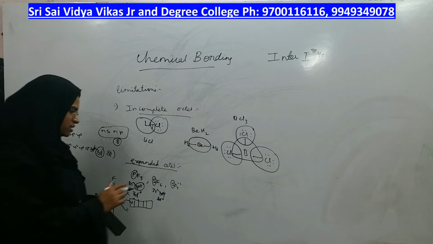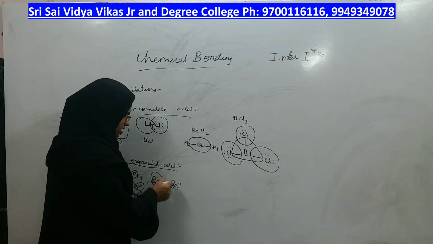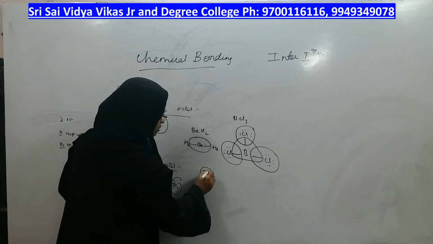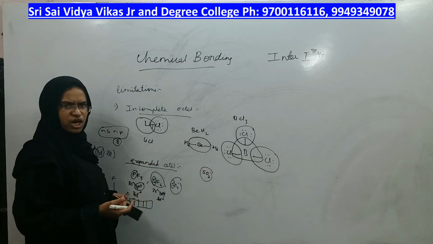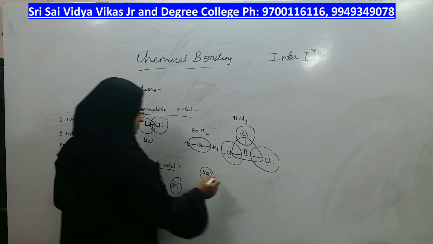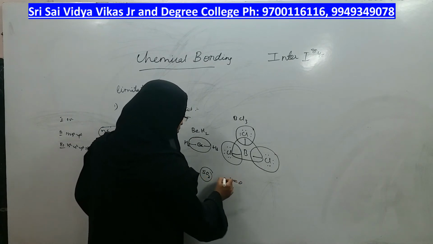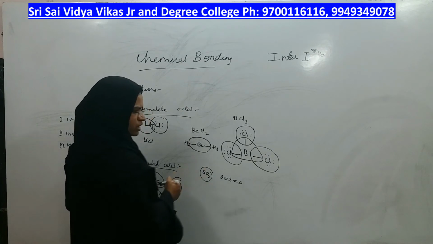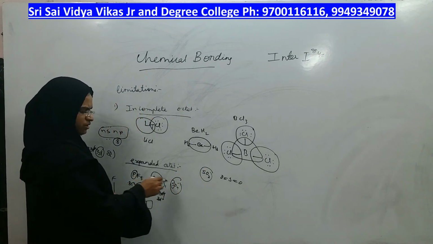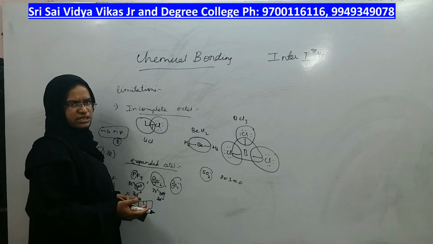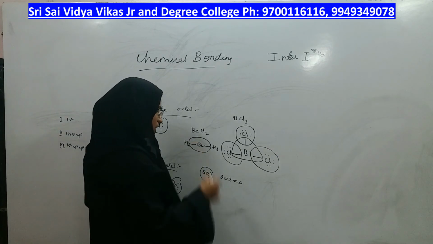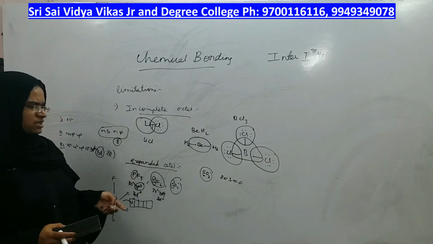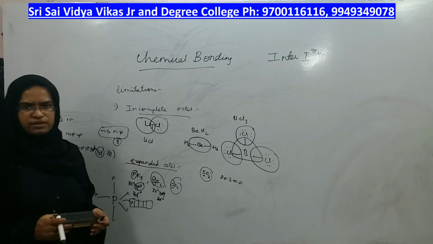It's not necessary that wherever sulfur is present, octet gets expanded. Only in some cases does octet get expanded in sulfur, because there are other molecules of sulfur also, like sulfur dioxide, in which octet will not be expanded, right? Because there is no one to donate electrons, octet won't be expanded in this molecule. But here fluorines can donate electrons, therefore octet gets expanded, not in all the molecules having sulfur. Okay, so now you copy this and then we will move on to the next topic.